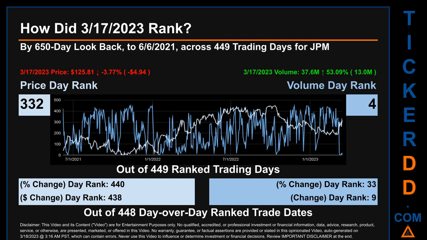The line graph overlays price and volume's daily ranking, as shown respectively in light versus dark blue, across those target days' trading days. In this view, essentially the dips are good whereas the spikes are bad. The price's day-over-day percentage change, dropping minus 3.77% on March 17, 2023, had a day rank of 440 while its dollar difference of minus $4.94 had a rank of 438 when compared day over day across 448 trading days. Volume's percentage change and difference were ranked respectively at 33 and 9.